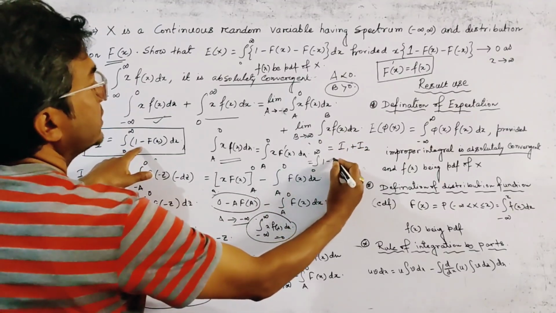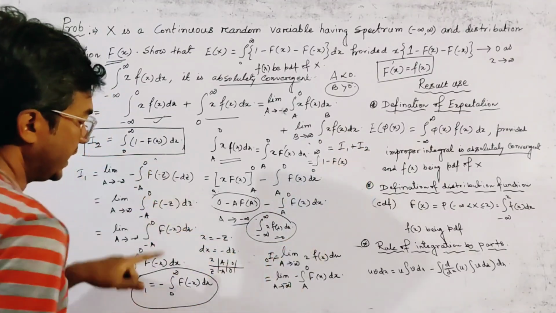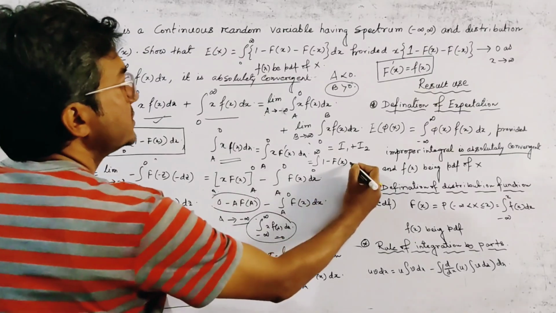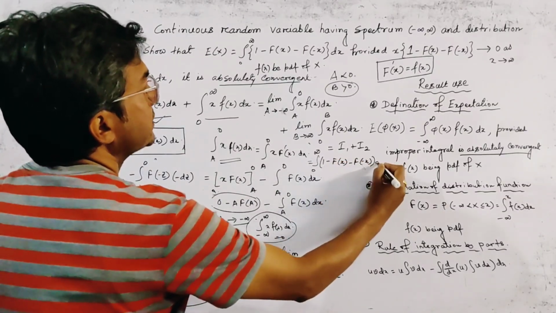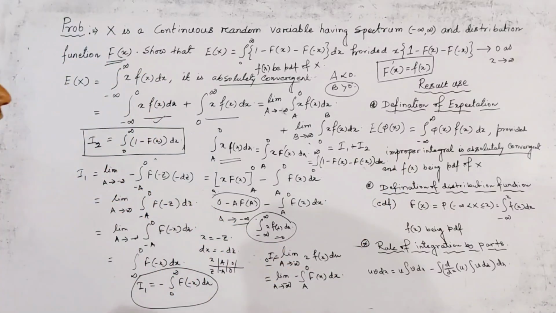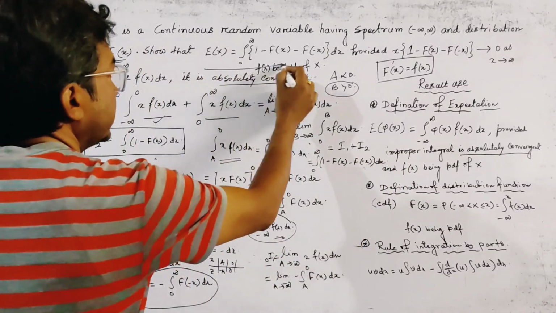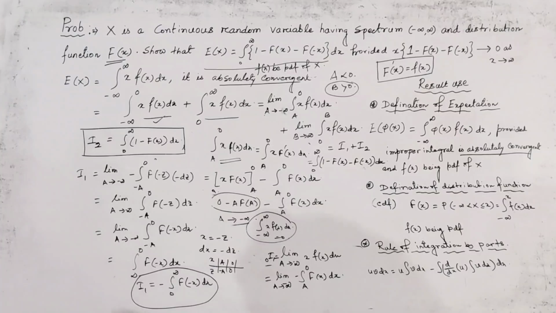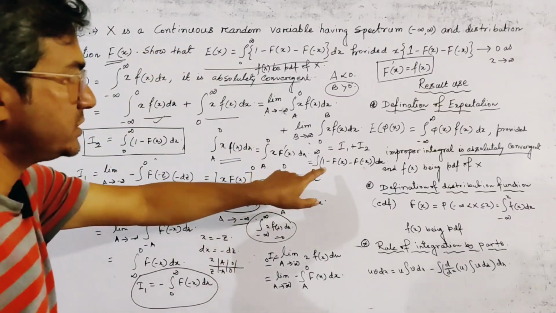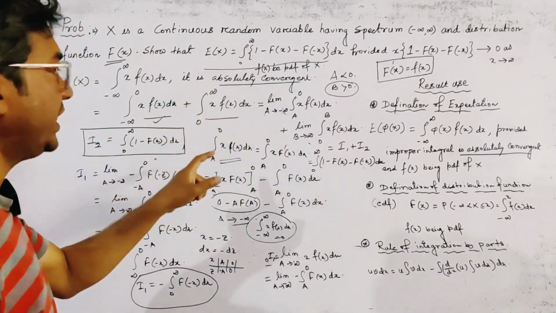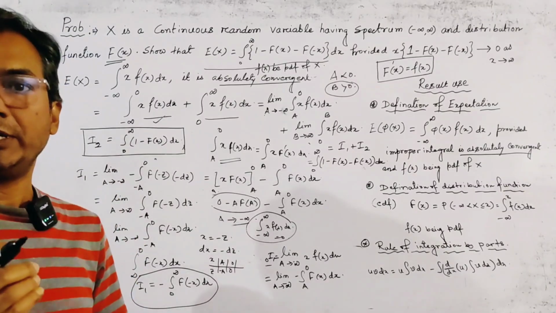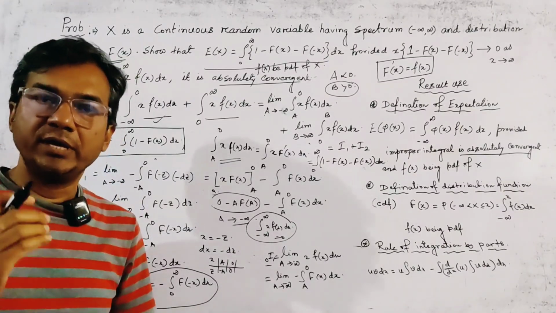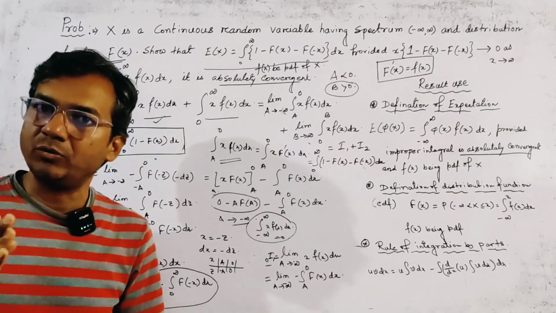So 1 minus F of x, and this is given by minus F of minus x dx. Clearly we see that this is our required value of the expectation of x. A very important but lengthy problem of probability from the expectation. Thank you for watching.